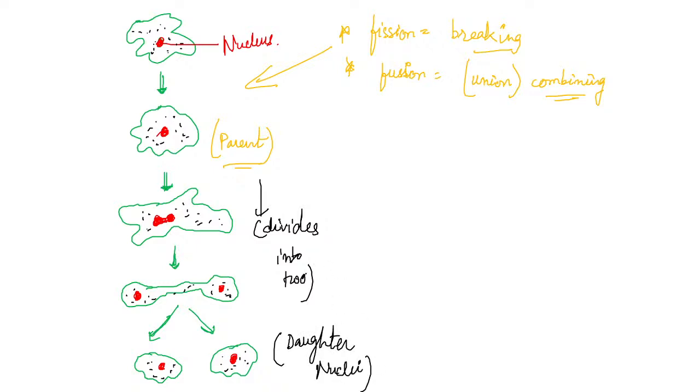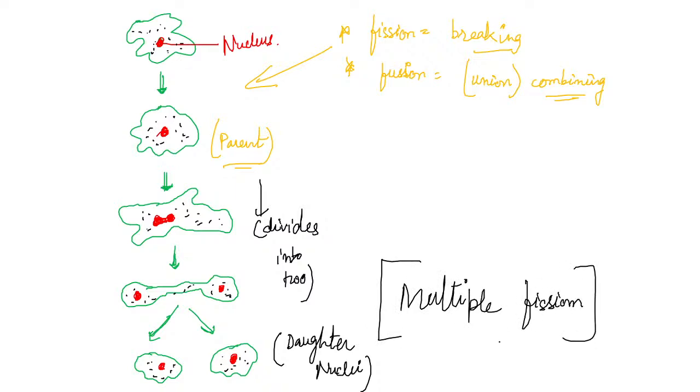Two halves. Okay, it will divide into two halves, and this is known as binary fission. And when this divides into many, then it will be known as multiple fission, that is many daughter cells.